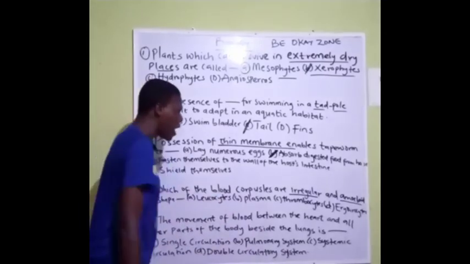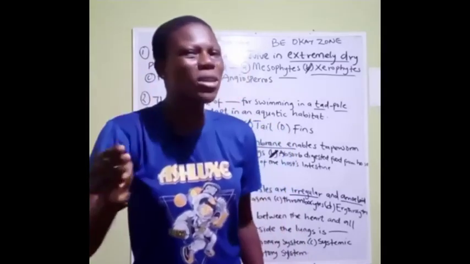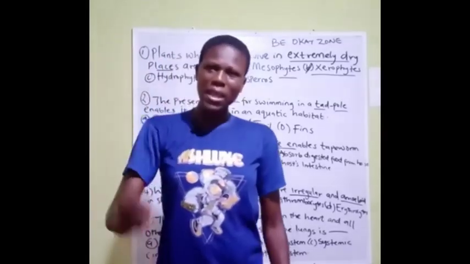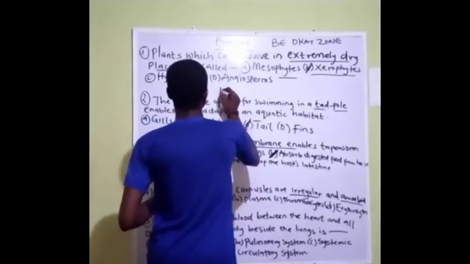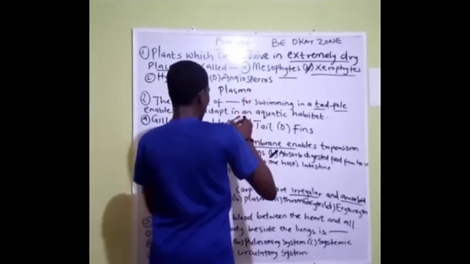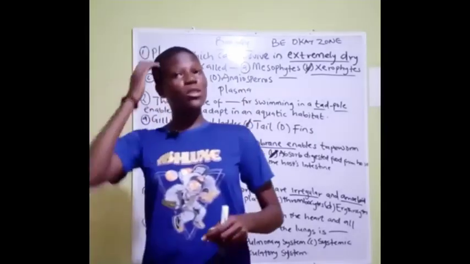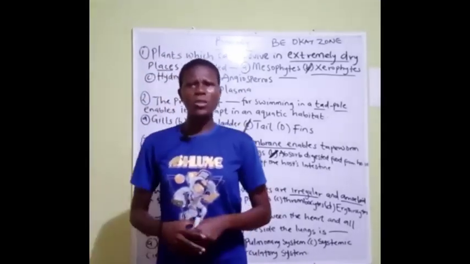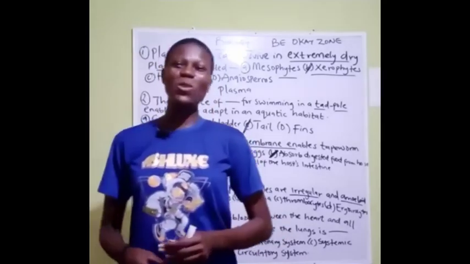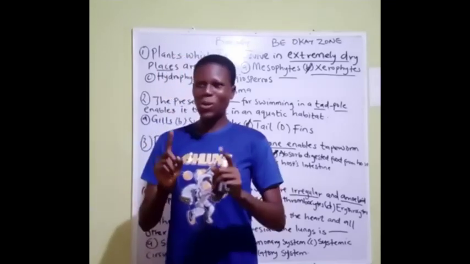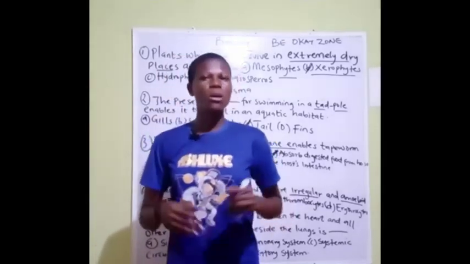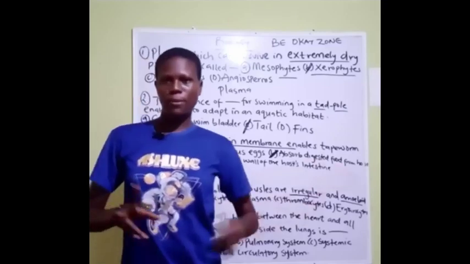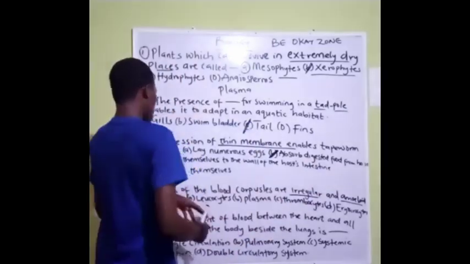So B says plasma. What is plasma? Plasma is the liquid component of blood. It contains cells and nutrients. Take note. I can remember vividly, that should be in our level 2, we were given an assignment to differentiate between blood and plasma. So we made research and everything. Now that's what I'm going to leave for you as well. At the end of the class, you're going to comment and tell me 2 differences between blood and plasma. Okay, thank you. So let's get back to our question.